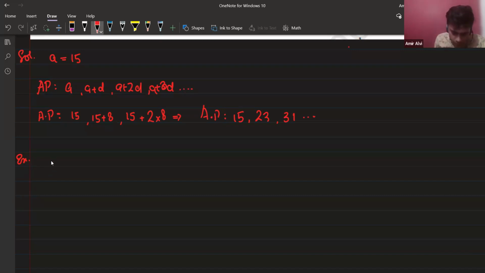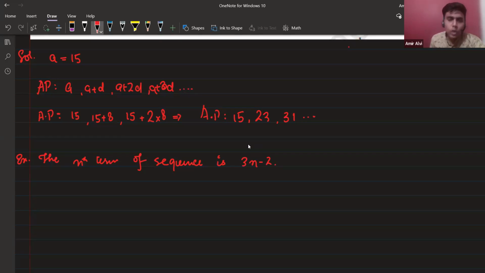Let me write it down. It's saying that the nth term of a sequence is 3n minus 2. We have to find out whether this sequence is an AP or not.